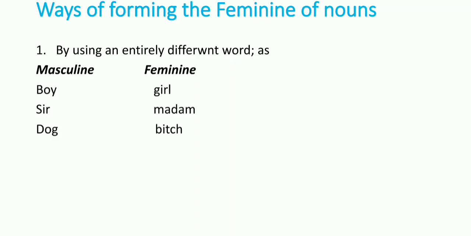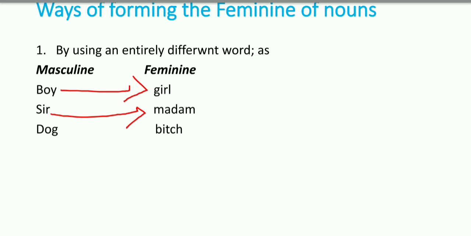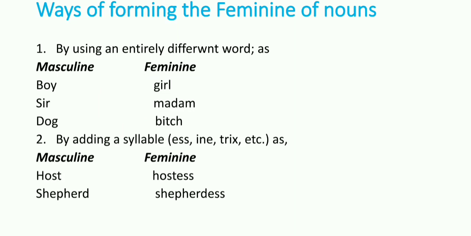Examples are boy to girl, so the feminine of boy is girl, and the feminine of sir is madam, and what is the feminine of dog? It is bitch. So we may change the entire word to make feminine. Second, we may add a syllable. Which type of syllable? Syllable ESS, INE, TRIX, etc. to make feminine from masculine.